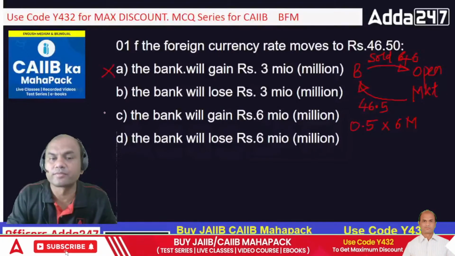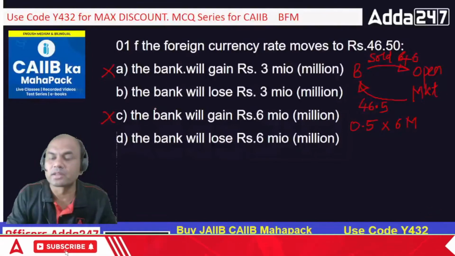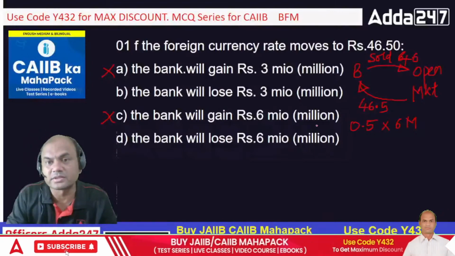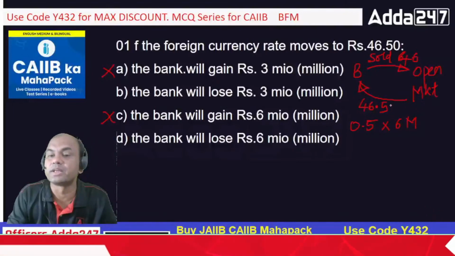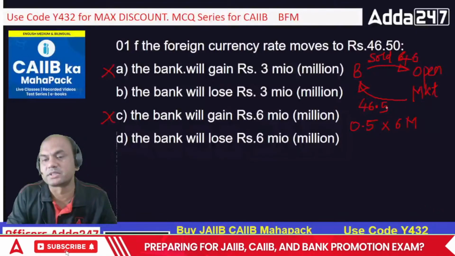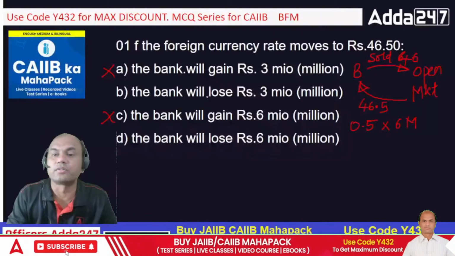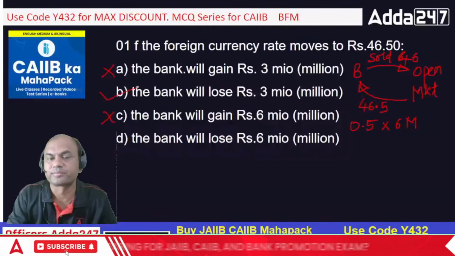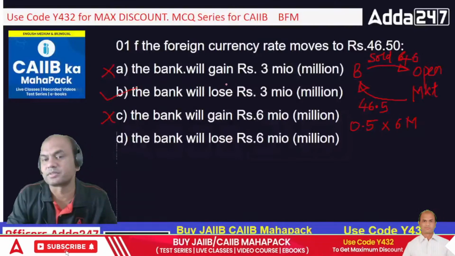So A is out. Right? Okay. Now what about B? The bank will gain or lose? Yes. It will be 0.5 into 6 million. 0.5 means what? 46.5 rupees. So 0.5 into 6, so it will lose basically, right? So how much will it lose? It will lose 3 million. Correct? This is the answer. Got it, everyone? So the bank will basically lose. Remember this. Okay? So move on.